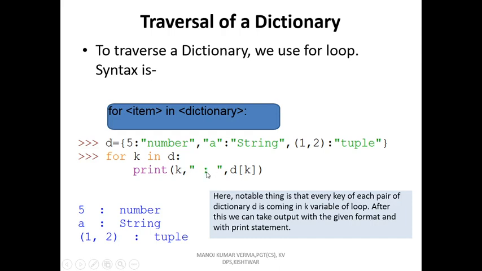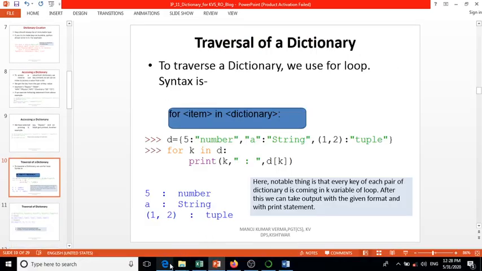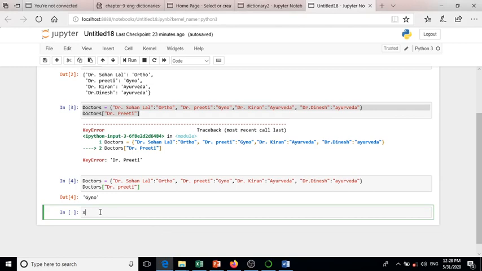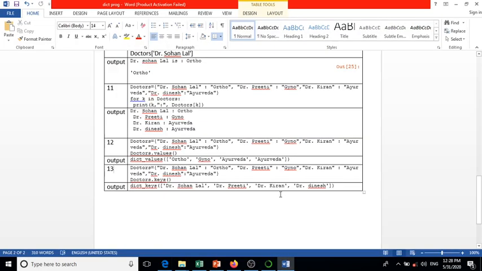Inside double quotes we can write the colon, and D[K] means dictionary and the value of K will print. Now look here: 5 is a number, A is a string, (1, 2) is a tuple. So I will show you how to do it with a program. One example, look here.